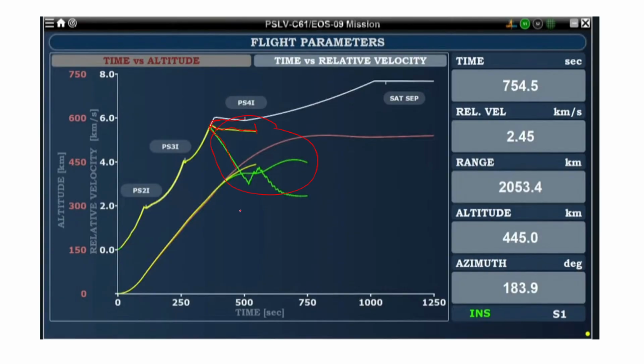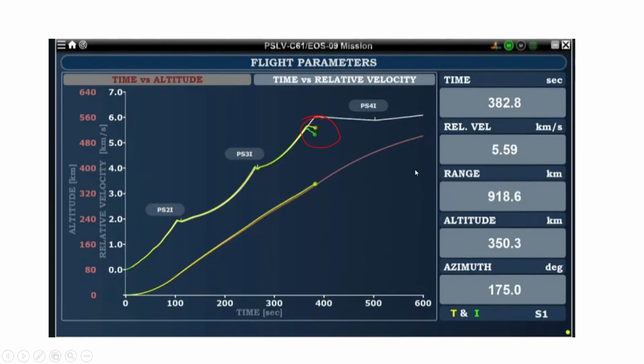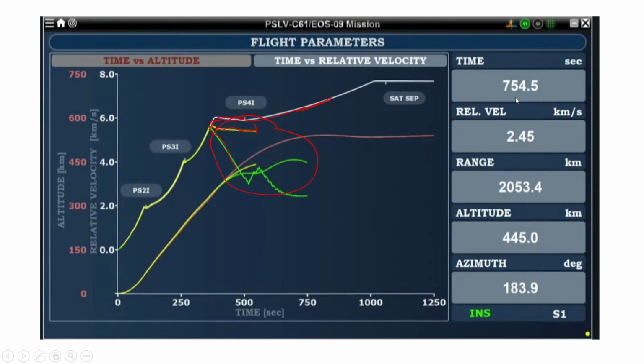So here you can see, from a healthy point of view, it should follow this white line. You can see it should follow this line. I think this time is 754.5. That time I captured this. Maybe this problem was observed some time before.